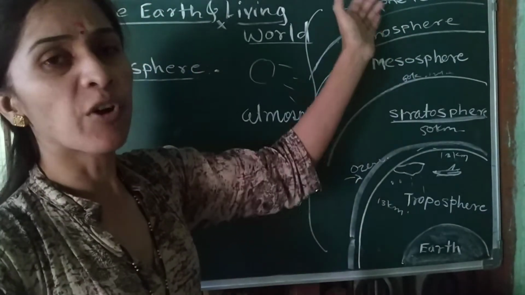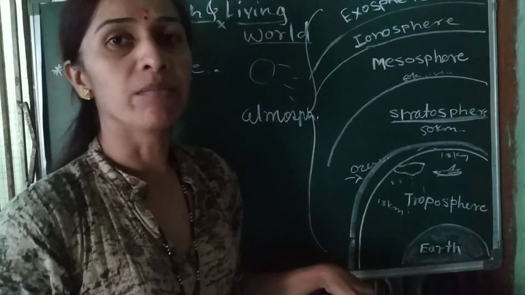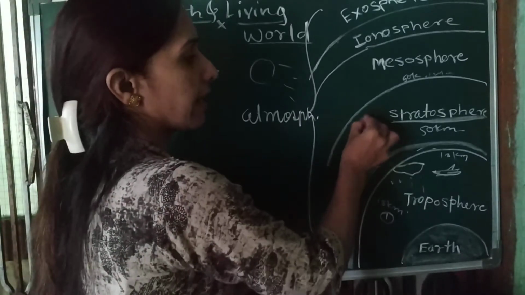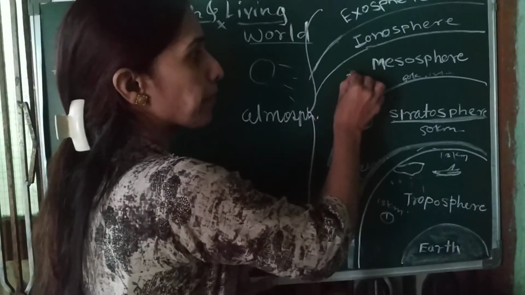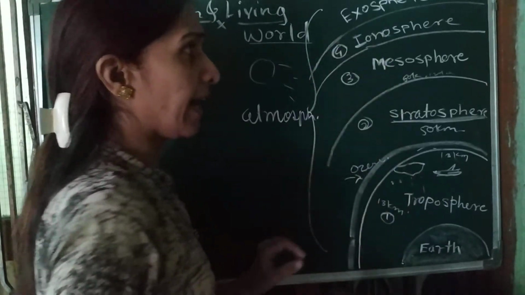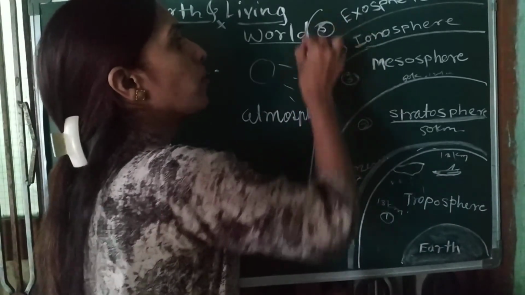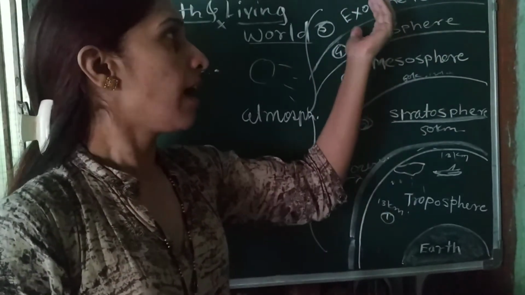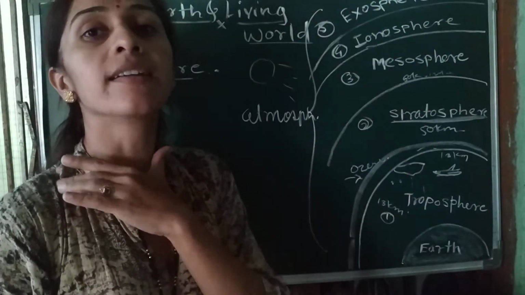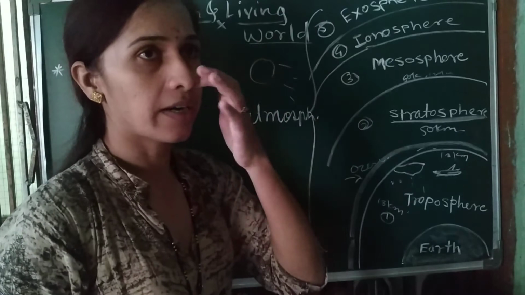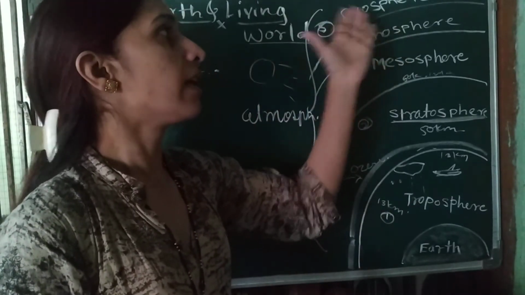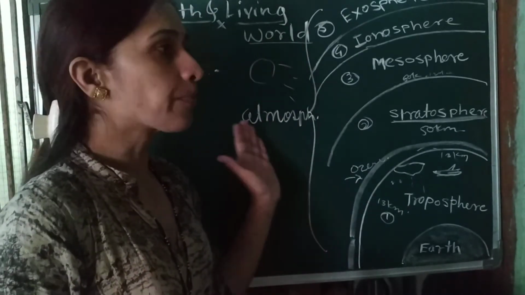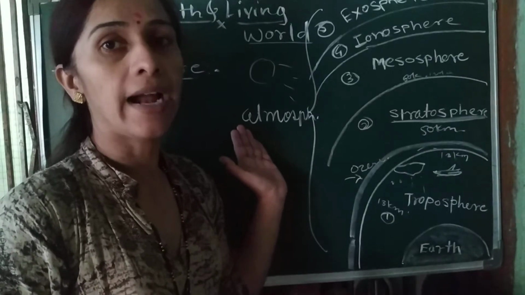As we go higher, these are the layers of the atmosphere that are found. The first layer is the troposphere, the second is the stratosphere, the third is the mesosphere, the fourth is the ionosphere, and the last, uppermost layer is the exosphere. We find satellites, planets and natural satellites in the exosphere, near about 10,000 kilometers above. Understood? All of these layers together are called the atmosphere.